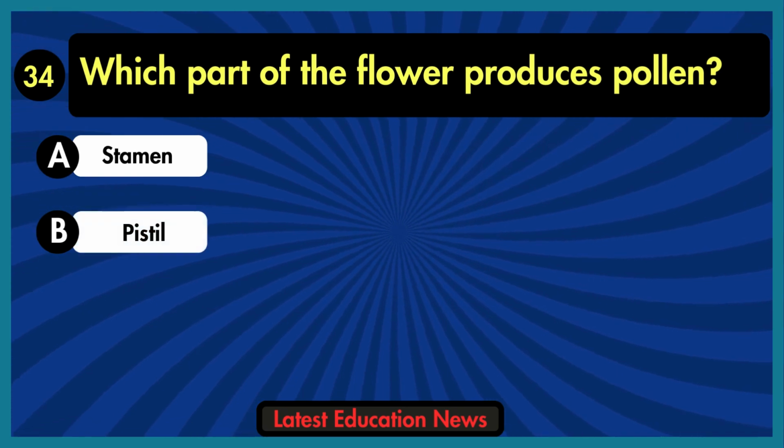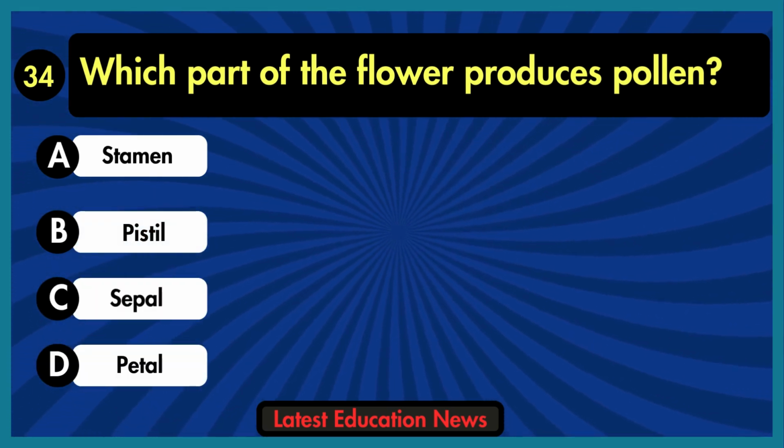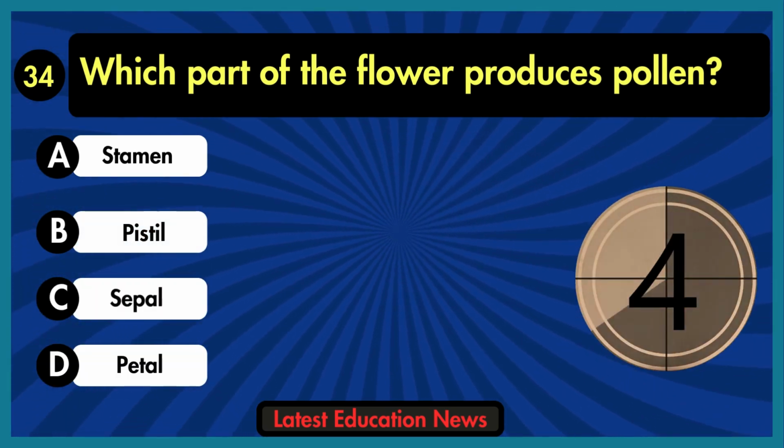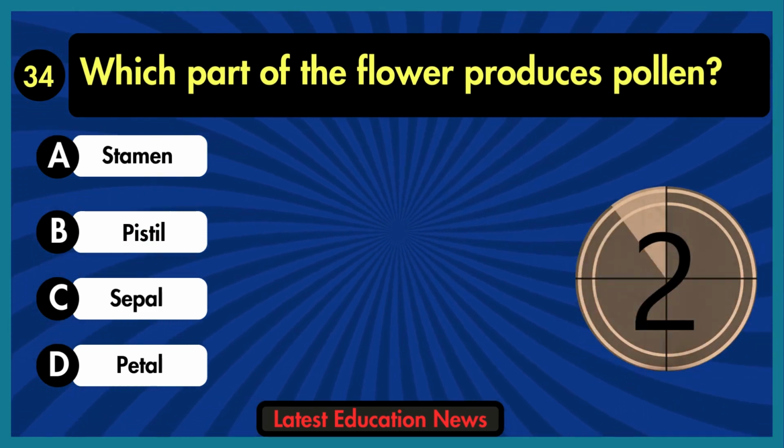Which part of the flower produces pollen? A. Stamen. B. Pistil. C. Sepal. D. Petal. The correct answer is option A, stamen.